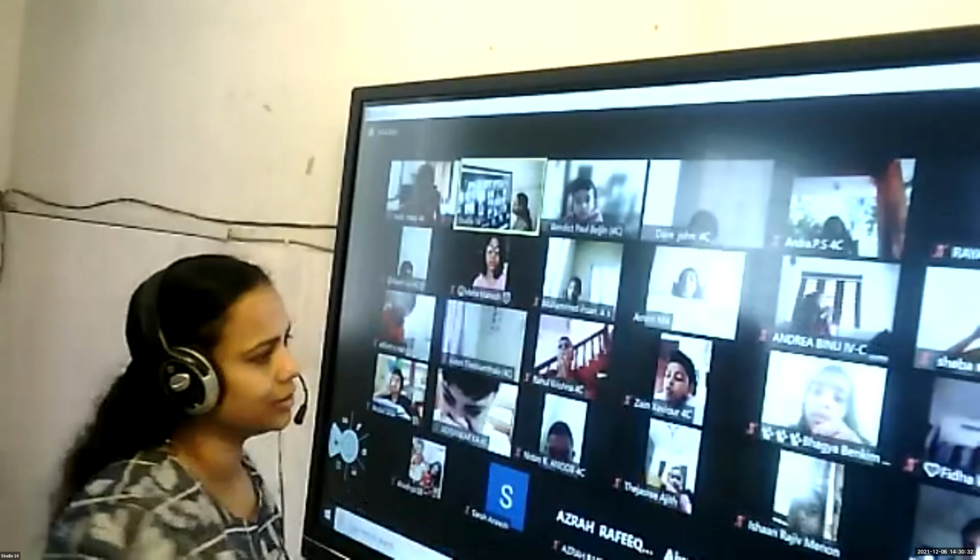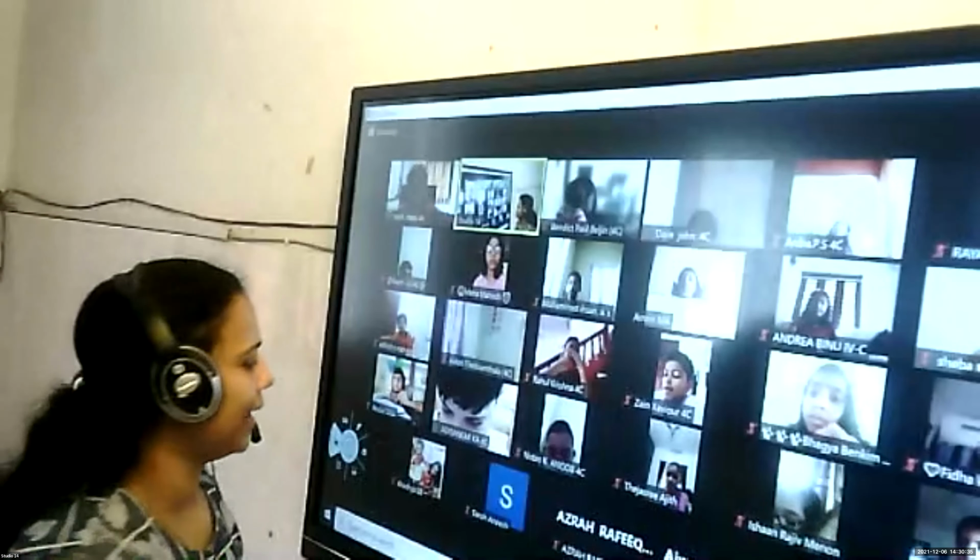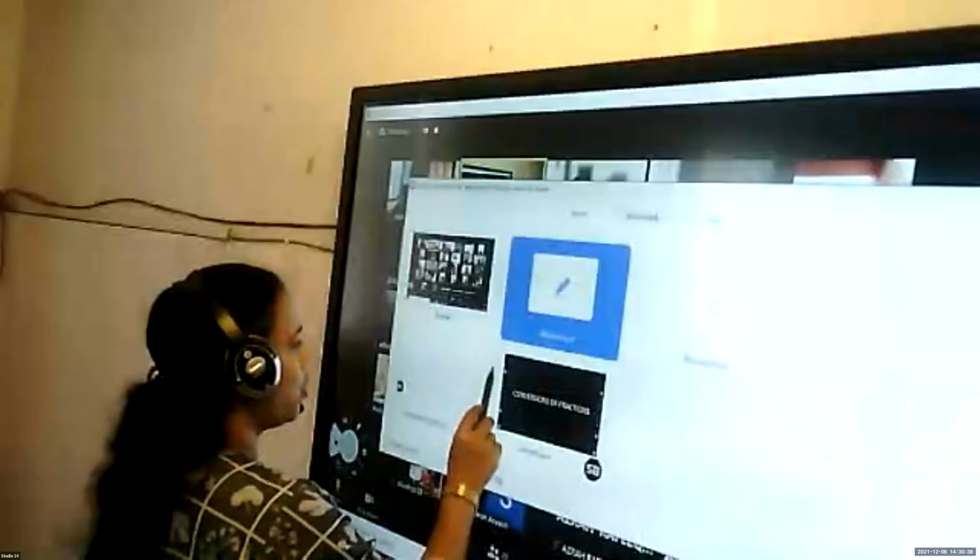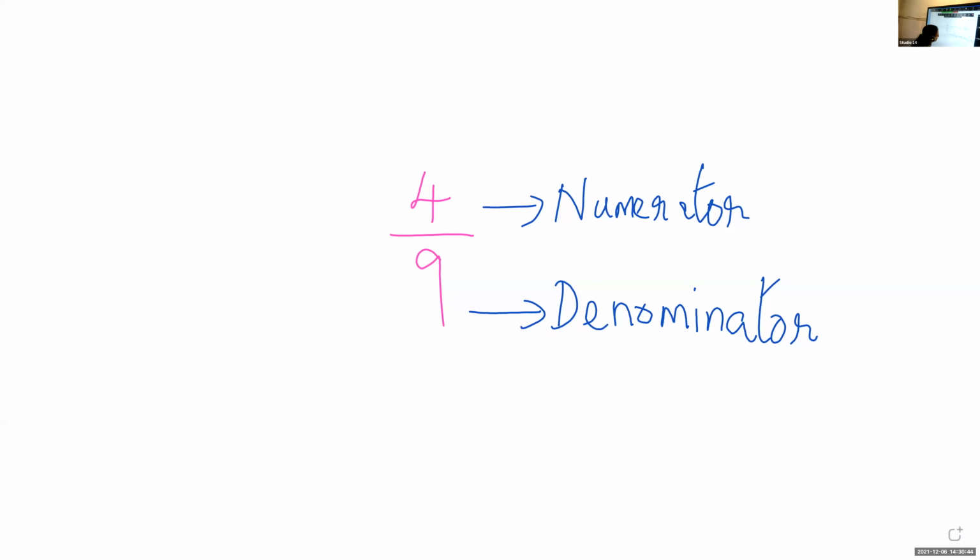Okay. So children, what we were discussing? An example of a fraction, and which is the numerator and denominator. Now observe this fraction given by Amrin. 4 is the numerator, 9 is the denominator. Which is big, which is small? Yes, Benedict. Ma'am, 4 is small and 9 is big. That means which is small number here? Numerator, yes. Numerator is less than the denominator.